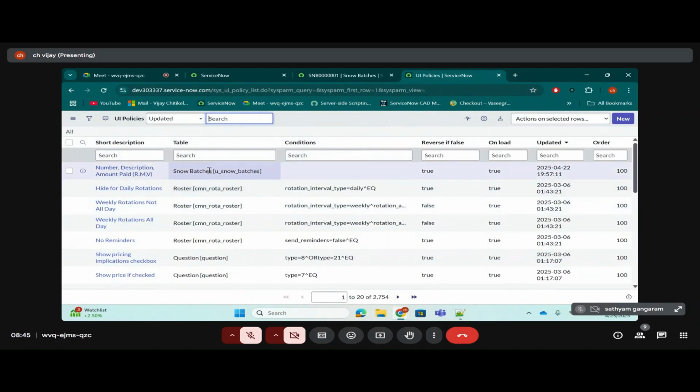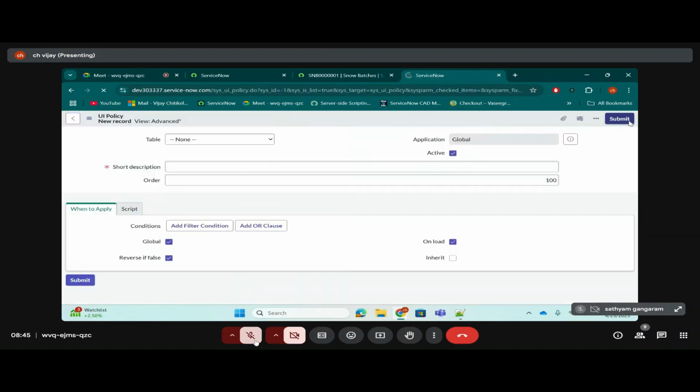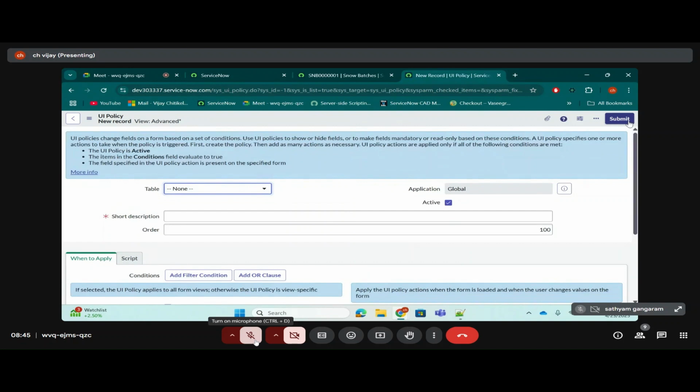In this case I can't fit it, because in the previous case we don't have a condition, but now we have a condition. So let's click on new. Everyone understanding why I'm creating a new UI policy instead of fitting it into the earlier one? I hope everyone understood that part. Can you help me? What should I do here? If there is anything wrong, I'll tell you.